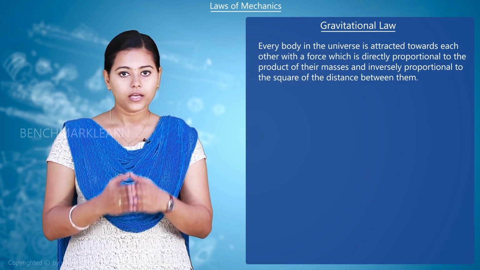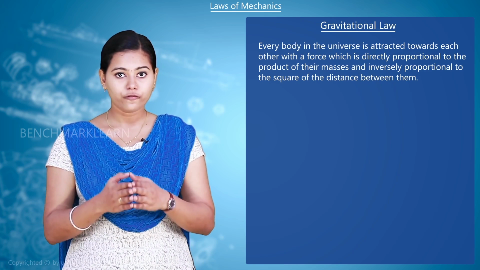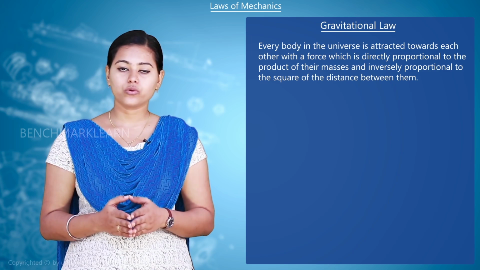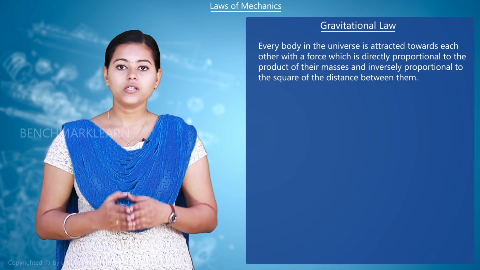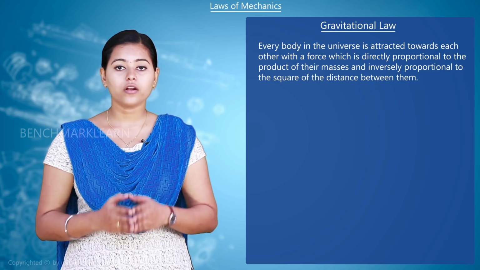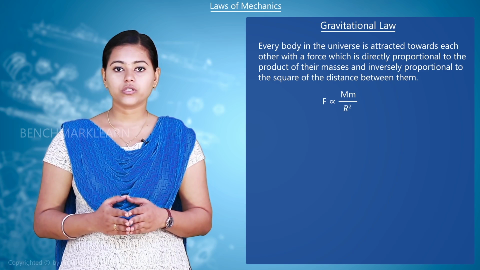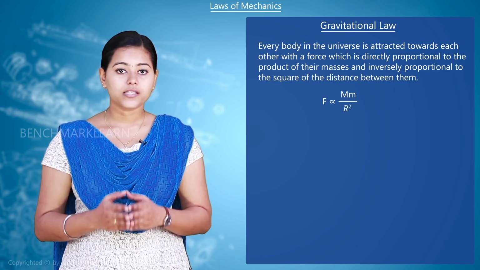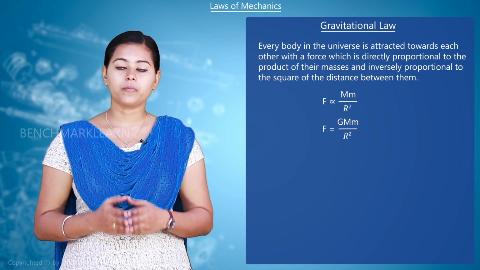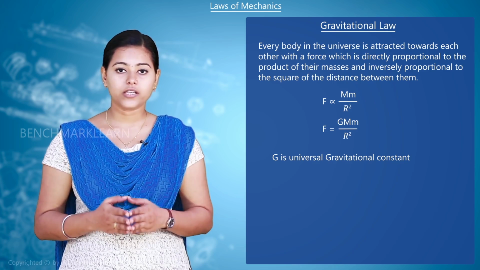So every body in the universe is attracted towards each other with a force which is directly proportional to the product of their masses and inversely proportional to the square of the distance between them. That is, F is directly proportional to m1m2 divided by r squared. That is, F equals G m1m2 by r squared, where G is known as the universal gravitational constant.